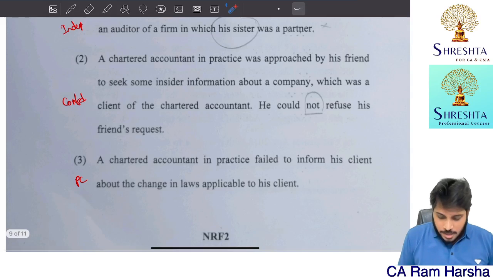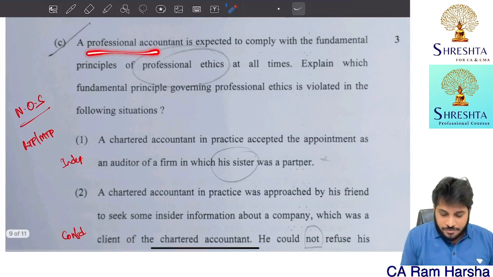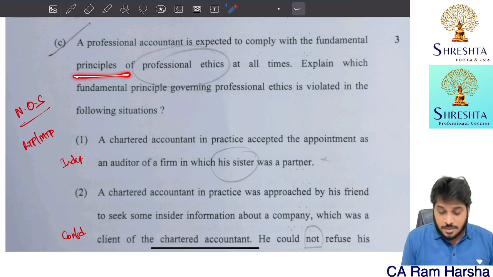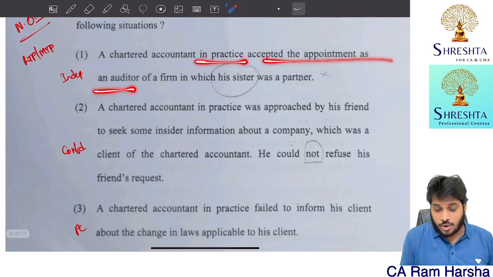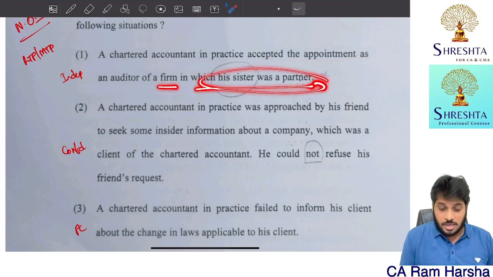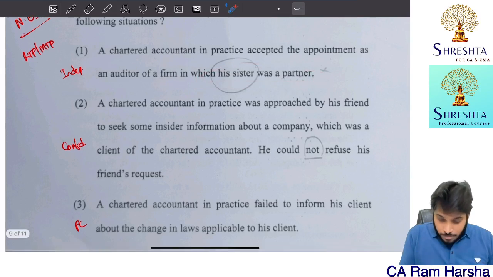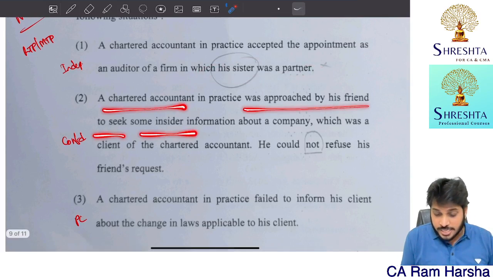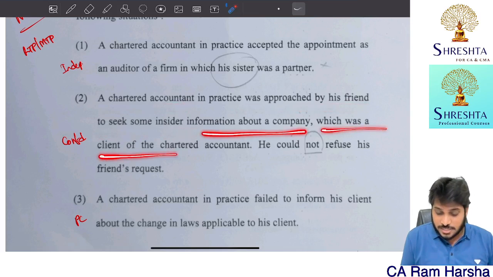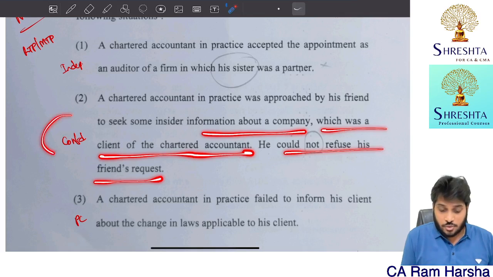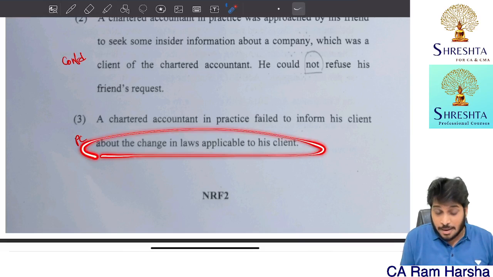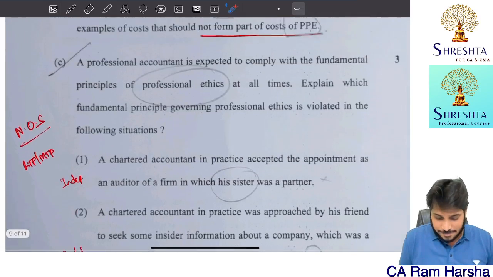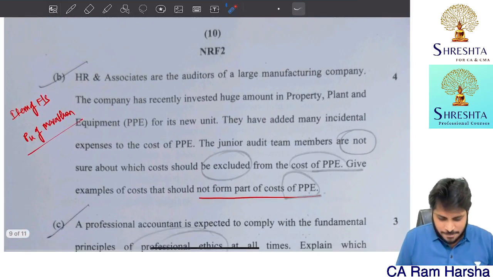Next. A chartered accountant, this is a professional accountant, is expected to comply with the fundamental principles of ethics at all times. Explain which fundamental principle governing professional ethics is violated. A CA in practice accepted appointment as an auditor of a firm in which his sister was a partner. Independence requirement is violated. A CA in practice was approached by his friend to seek some insider information about a company which was a client of the CA. He could not refuse a friend's request. Confidentiality. A CA in practice failed to inform his client about changes in law and regulation applicable. Professional competence. Next. So it's an easy question.